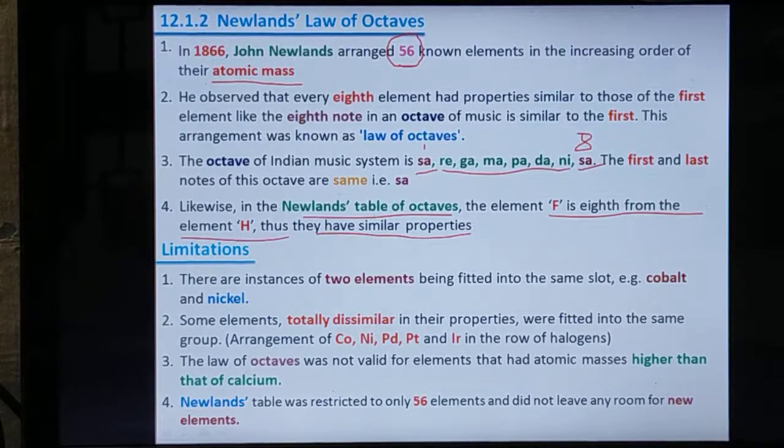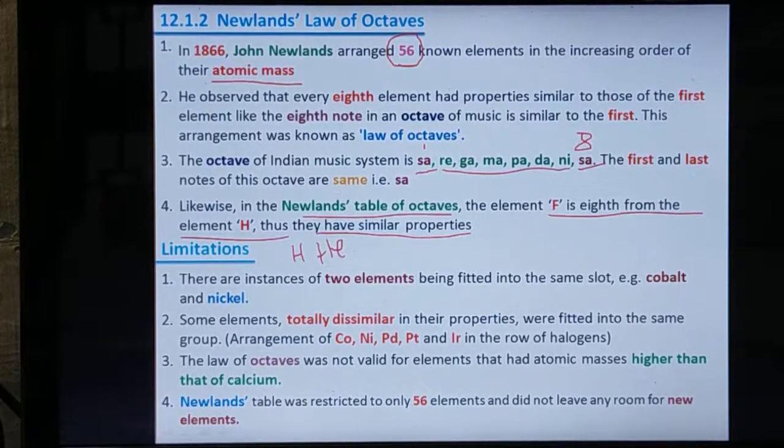That means we can arrange the elements in increasing order of atomic masses like this: hydrogen, helium, lithium, beryllium, boron, carbon, nitrogen, oxygen, then fluorine.